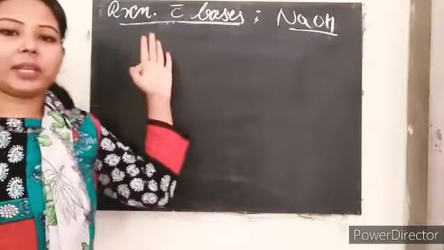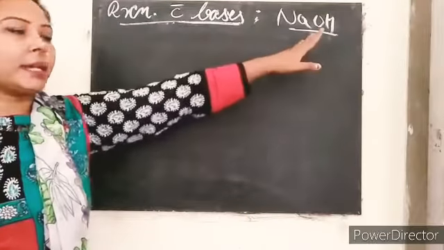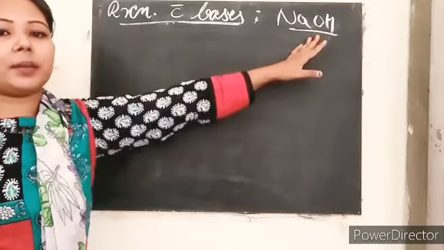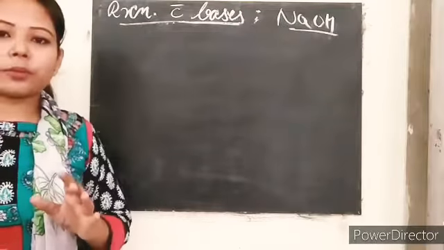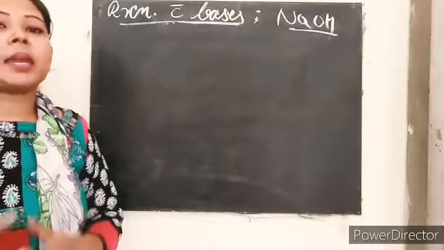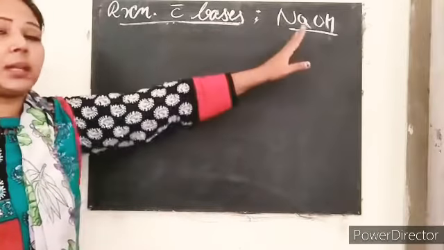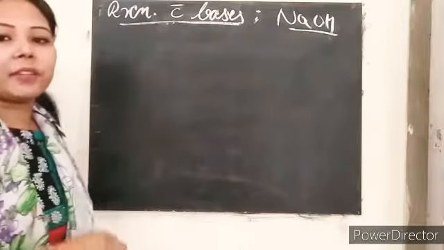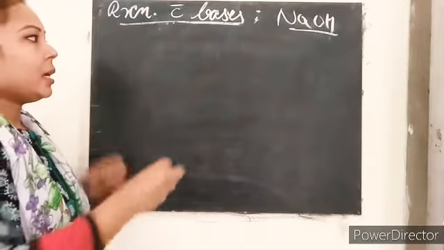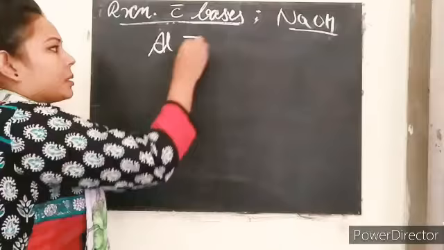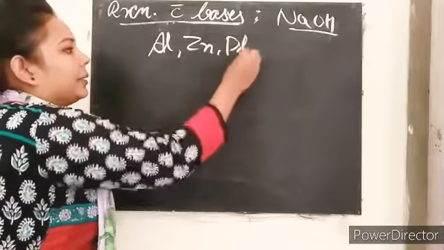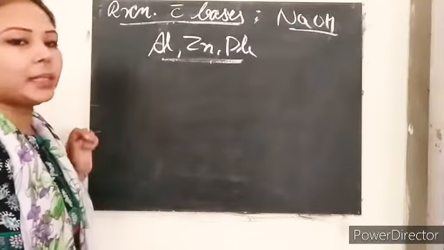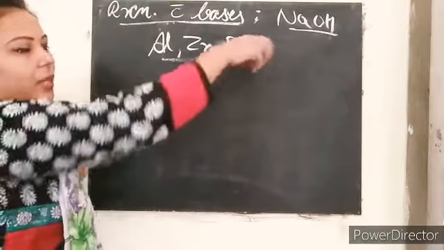So the next one we have is reaction with bases. Here we are taking the NaOH base. Most of the non-metals, their reaction with sodium hydroxide is very complex. If we move to the metals, then aluminium, zinc, and lead are the metals that react with this base.